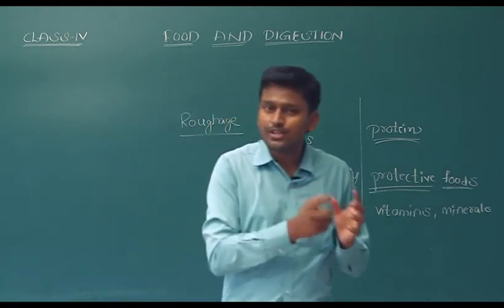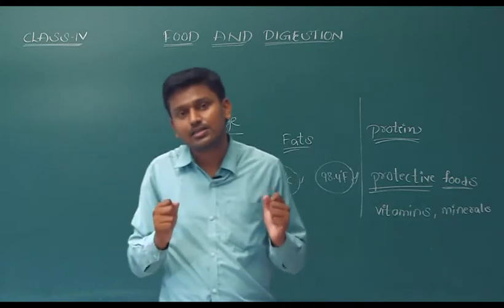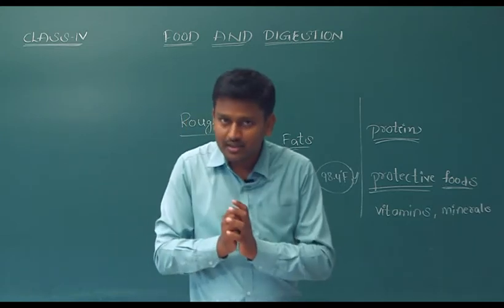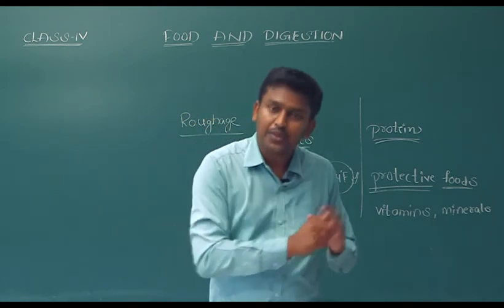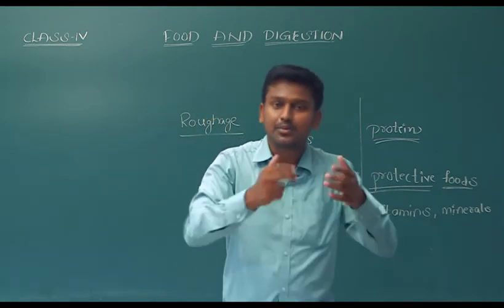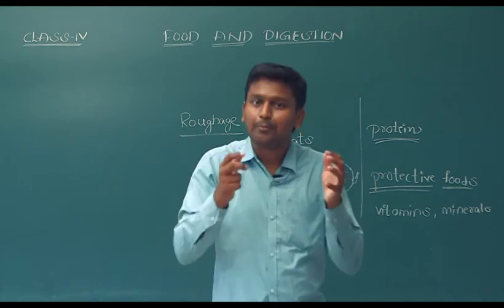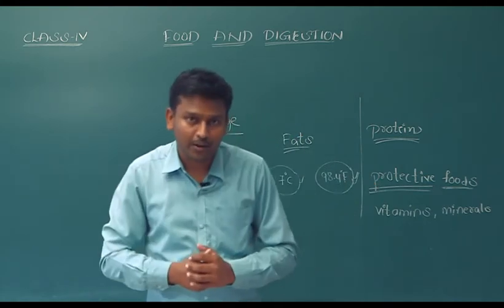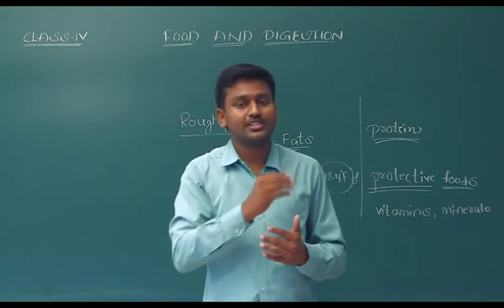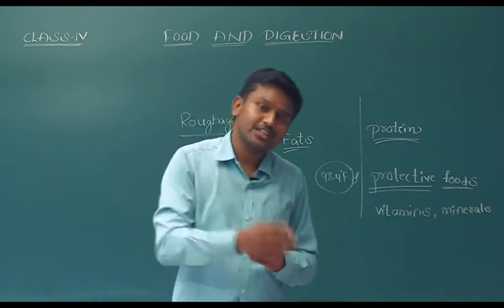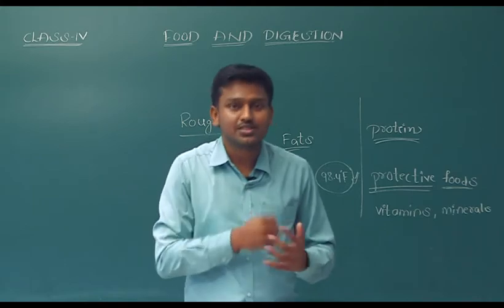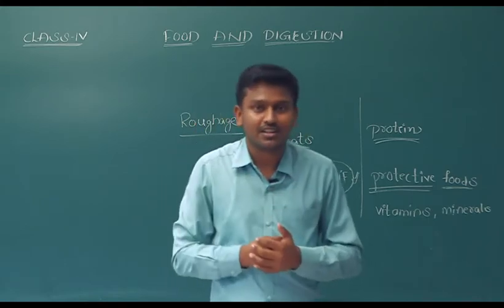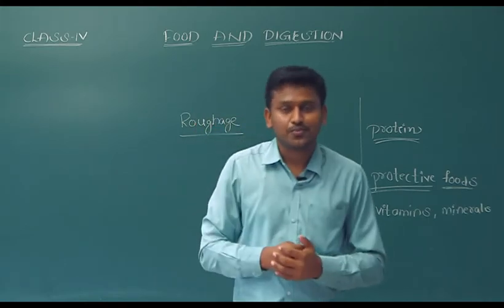Do you know the difference between complete food and balanced diet? Complete food means a food substance which contains all the nutrients, but a balanced diet means different food substances make the diet balanced. Carbohydrates are present in the diet, proteins, vitamins, minerals, roughage, and water also.